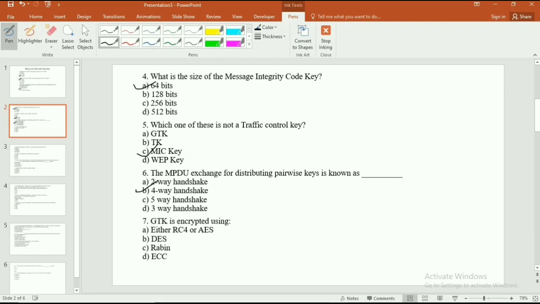The seventh question is, GTK is encrypted using? Now the options are: option A either RC4 or AES, option B DES, option C Rabin, and option D ECC. The correct option is option A, either RC4 or AES.